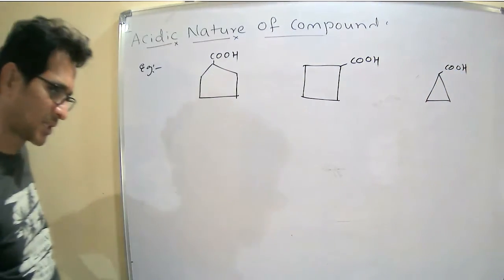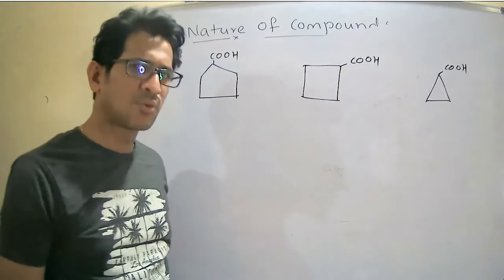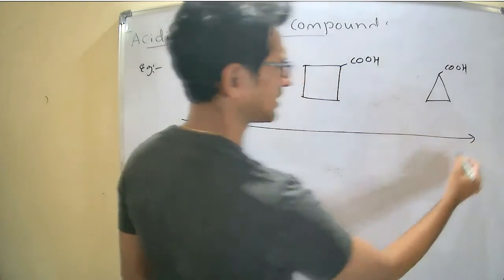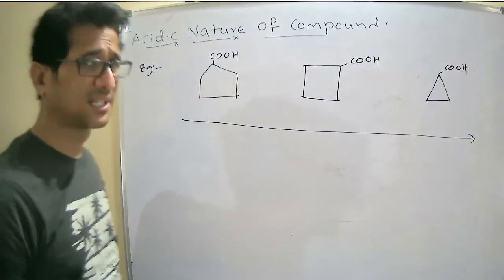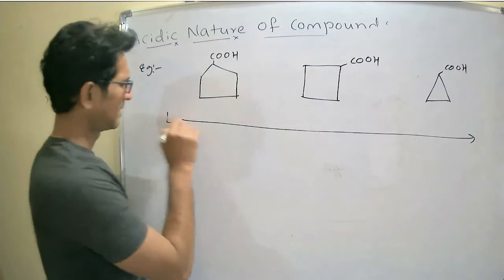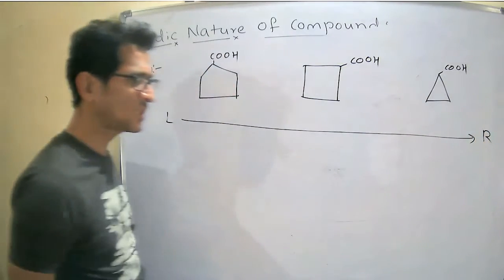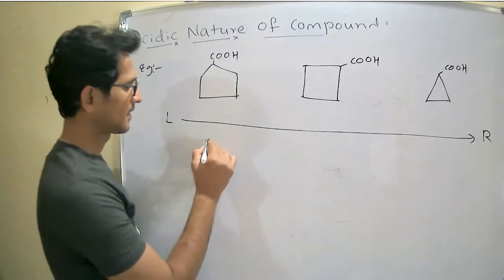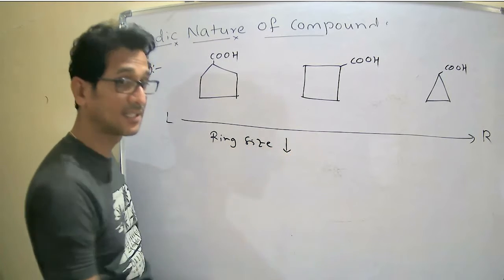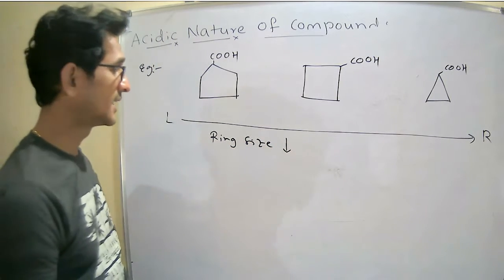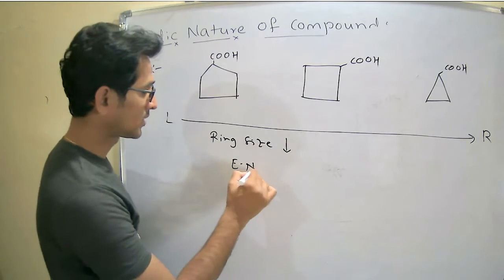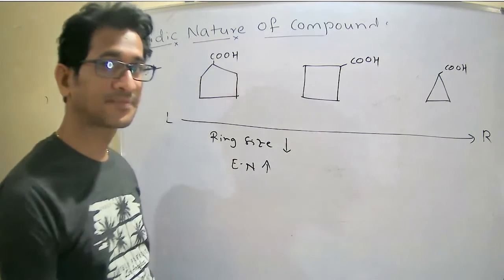Among these three compounds, which is more acidic in nature? These examples, I think, we are discussing for the third or fourth time, about ring size. From left to right, what happens? Ring size decreases. Once ring size decreases, electronegativity increases.